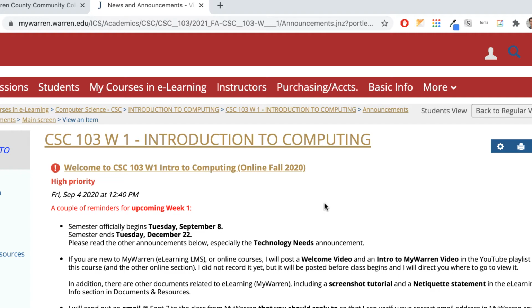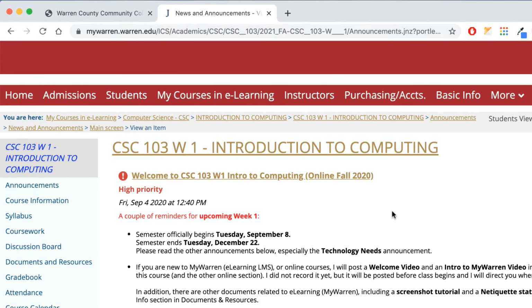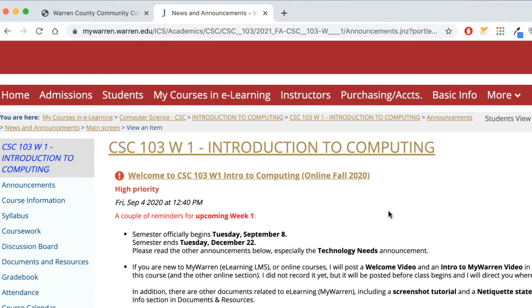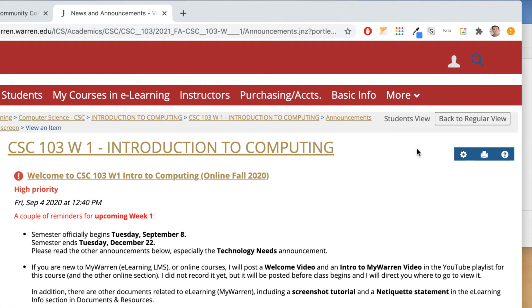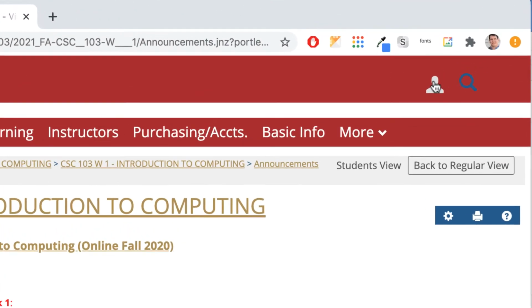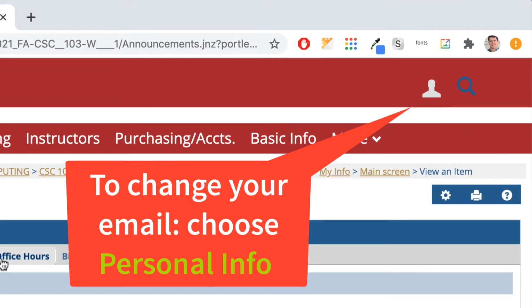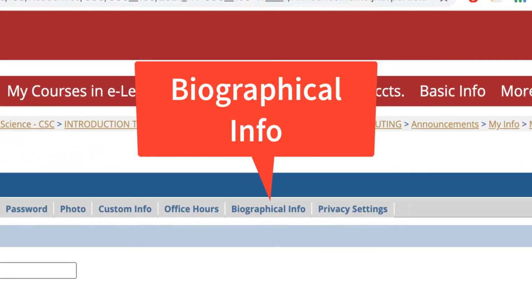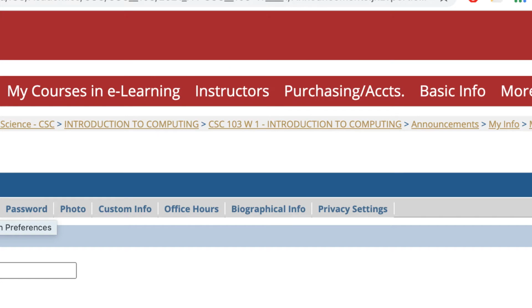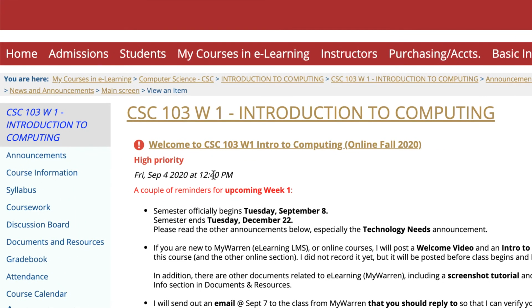So whatever email you have in your MyWarren, you'll be able to do that. And by the way, if you ever need to change your email in MyWarren, I think you could do that going through your profile up here. But if you go into personal info, communication preferences, you should be able to change your email. It might take a day or so, but I just wanted to point that out as well if you ever need to change that. So anyway, getting back to MyWarren here, announcements, you know what that is, so make sure